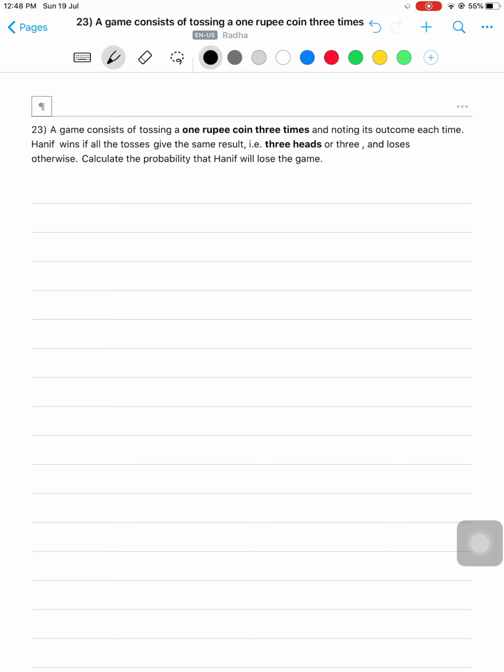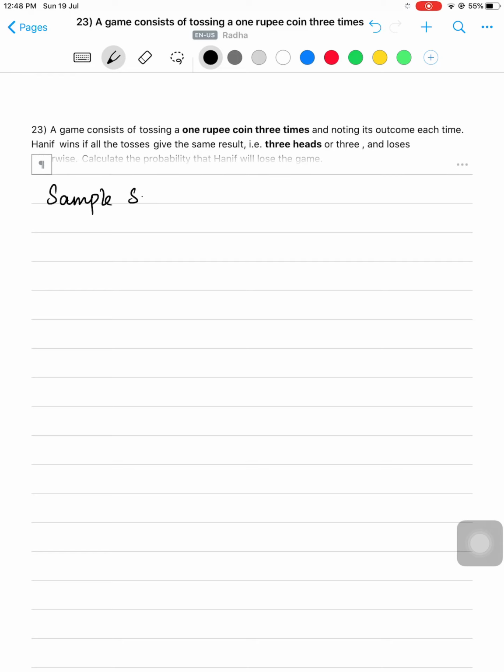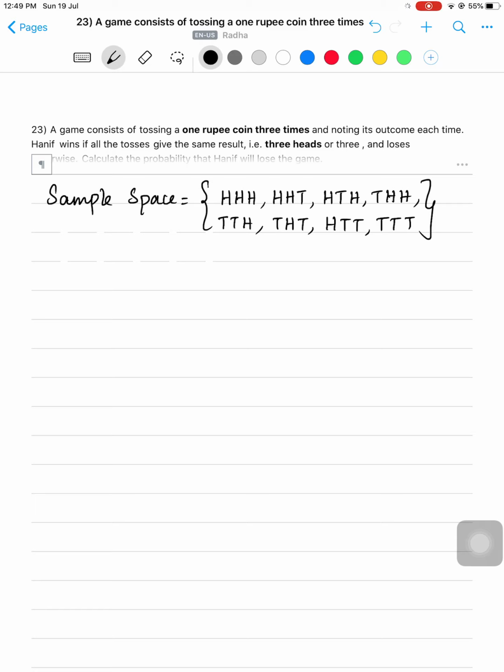So what is that given? A game consists of tossing a 1 rupee coin 3 times and noting its outcome each time. What do you mean by outcome? The sample space. So what is the sample space when a coin is tossed? All the 3 can be head or HHT or HTH or THH or TTH or THT or HTT or TTT. So these are the possible outcomes when a coin is tossed 3 times. So what is N of S here? How many elements are there in sample space? 8. So N of S is 8.